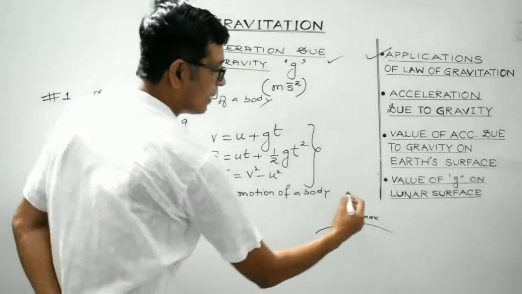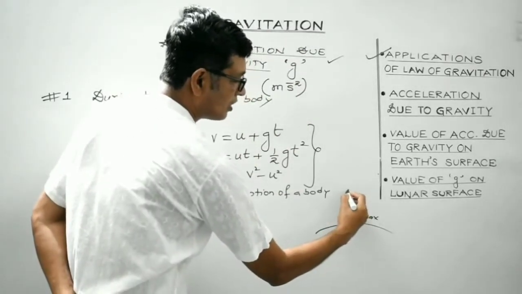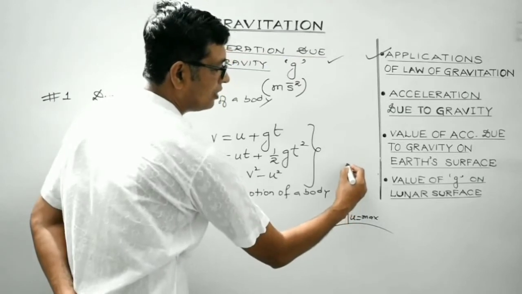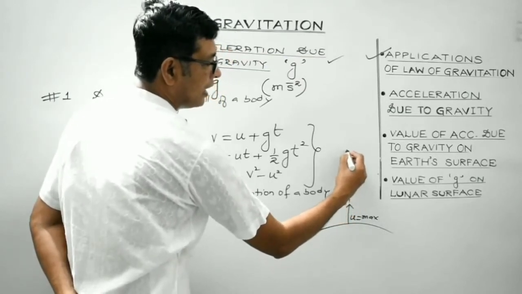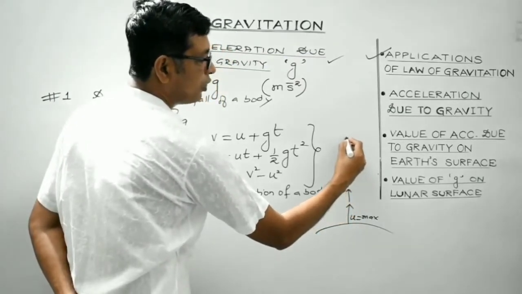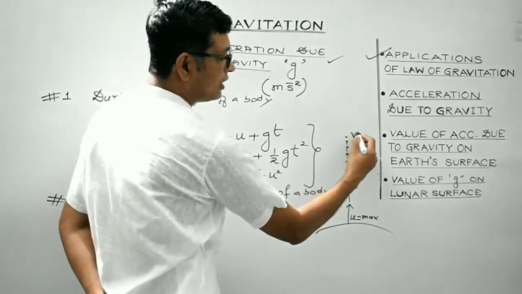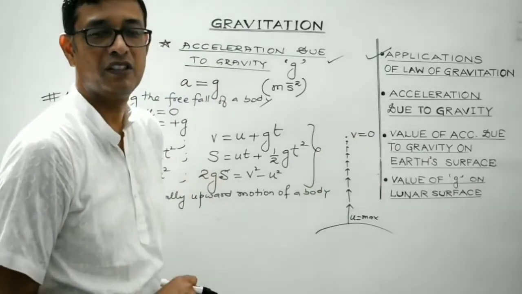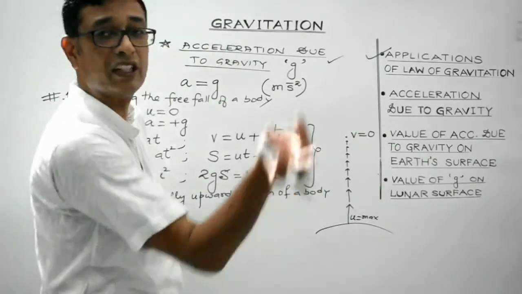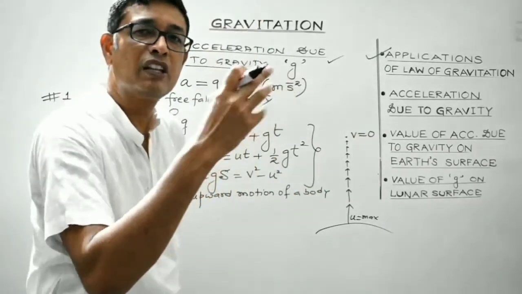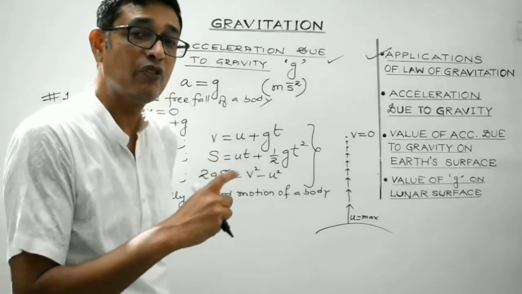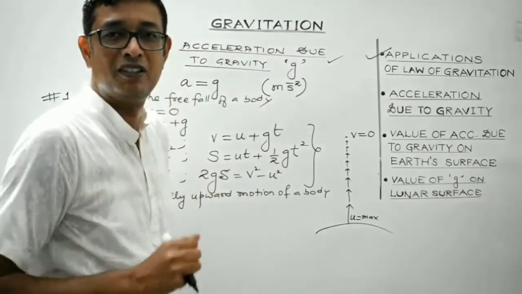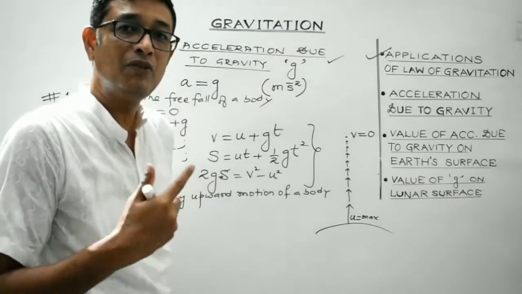So as a result, what happens is, it will be the case of retardation. Its magnitude of velocity, that is speed, will keep on decreasing, and eventually it will reach the highest point, and at the highest point its final velocity would be 0. Please remember this point. When a body is thrown in the vertically upward direction, its speed will keep on decreasing, and eventually when the body is at the highest point, it will momentarily stop. That is, its final velocity will become 0.